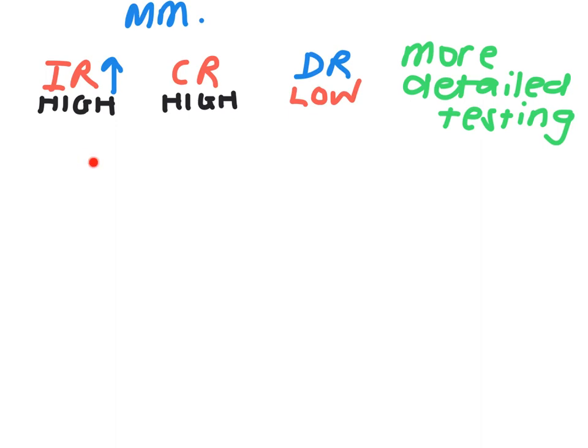So in this scenario, based on this understanding, we would perform more detailed testing. So the strategy or the approach that we take in the audit will be much more detailed than in some other audits, for example. So let's flip this around. Let's say we're dealing with another organization, and I'll keep the colors the same. So we've got, once again, inherent risk, and once again, control risk, and once again, detection risk.